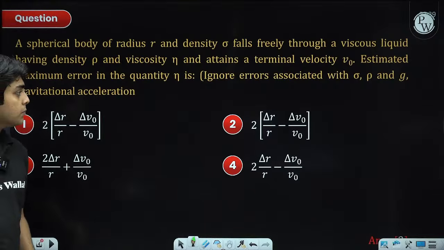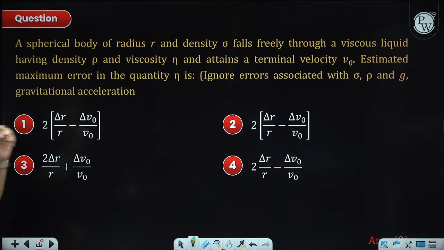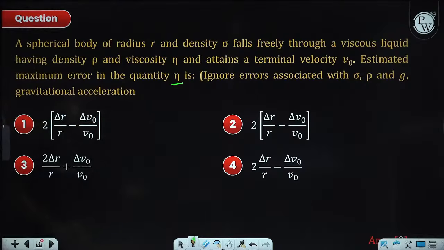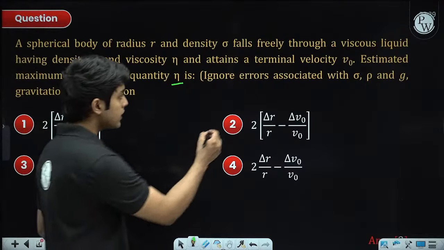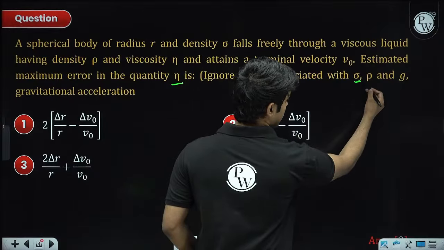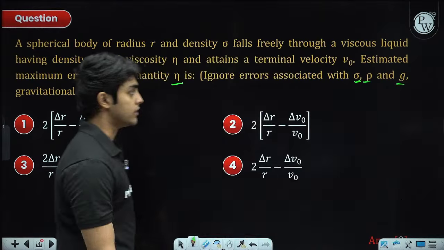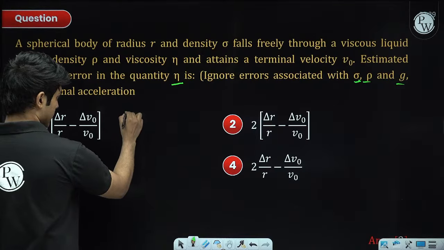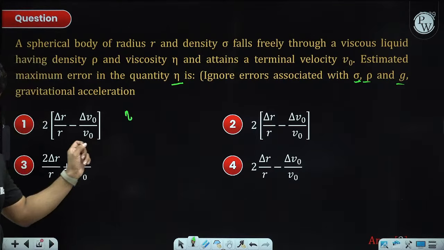So this is a percentage error question. You have to find the percentage error in the coefficient of viscosity, and we have to ignore the errors associated with density and G. If you remember the formula, this is the Stokes law expression, right?